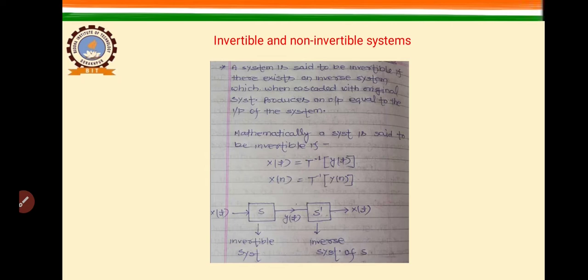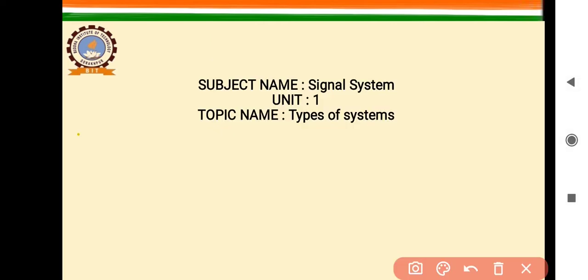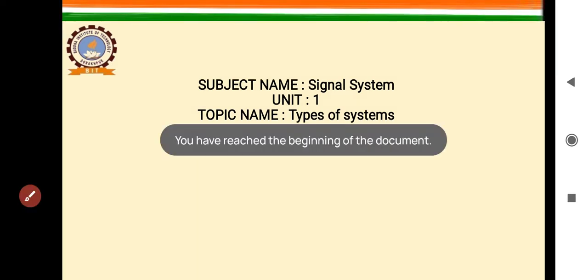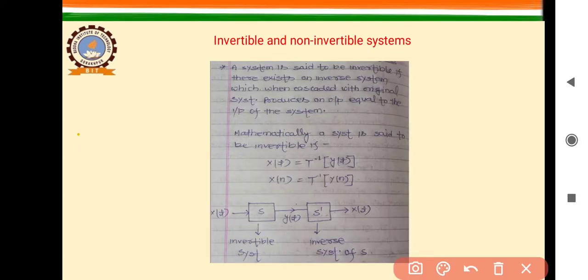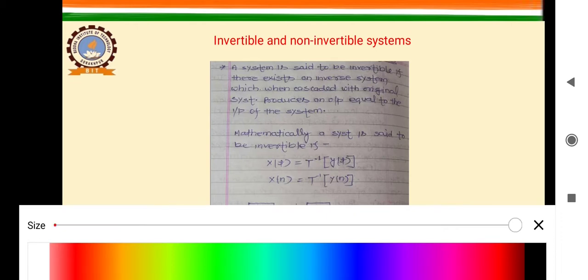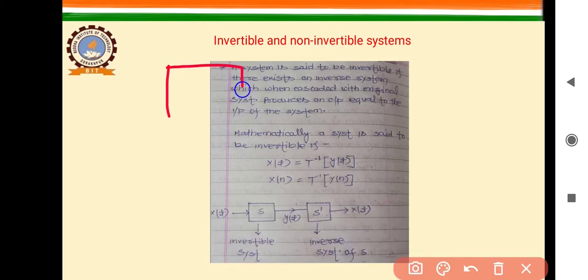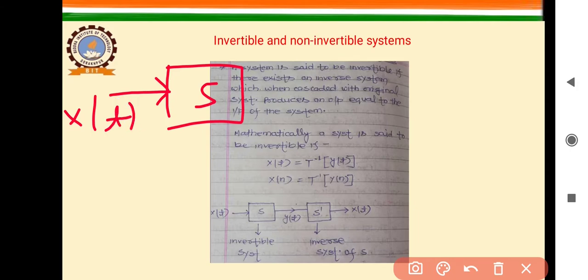Suppose there is a system S. The input given to the system is x(t), and the output of the system is y(t). The input of the system is x(t), which produces an output y(t).